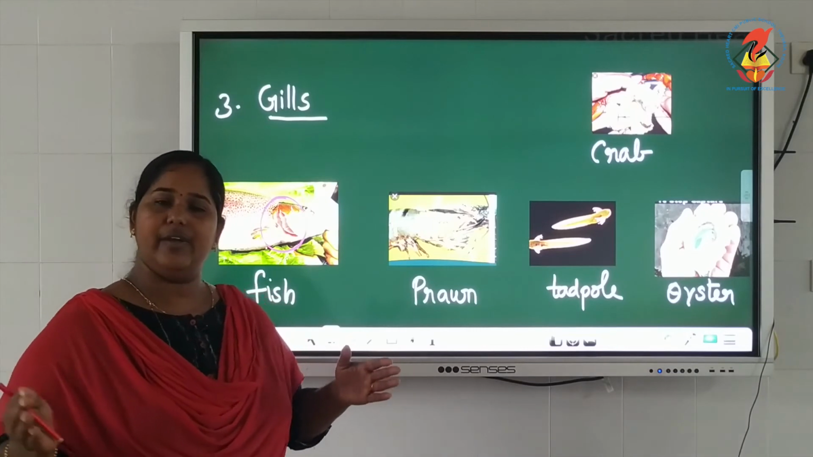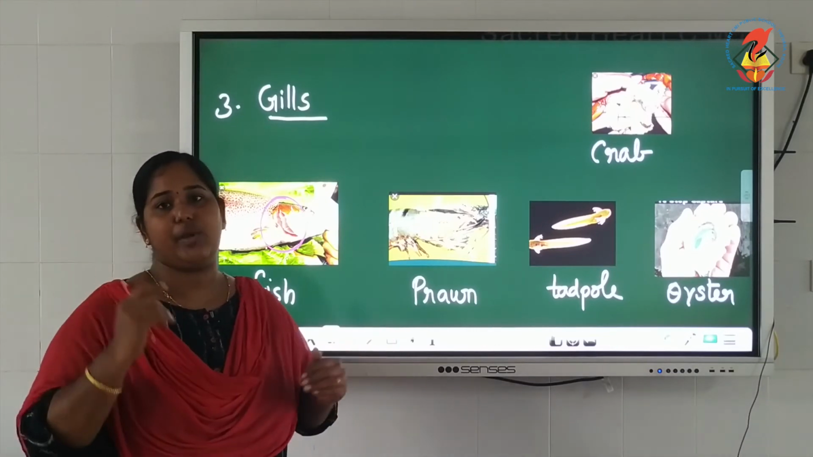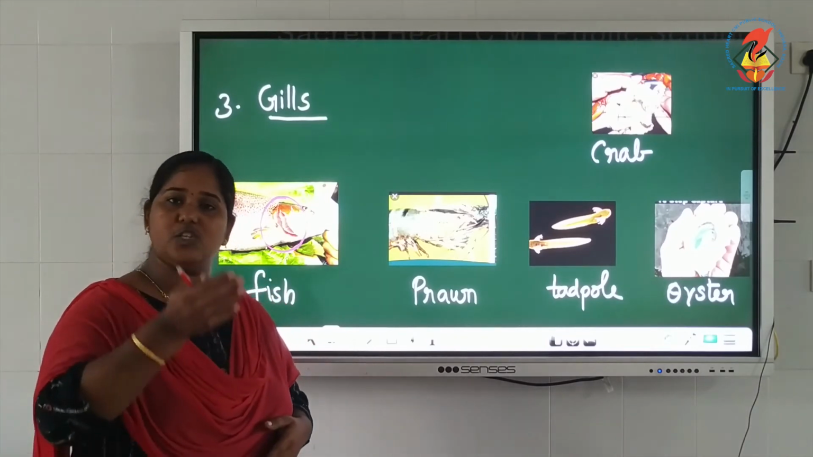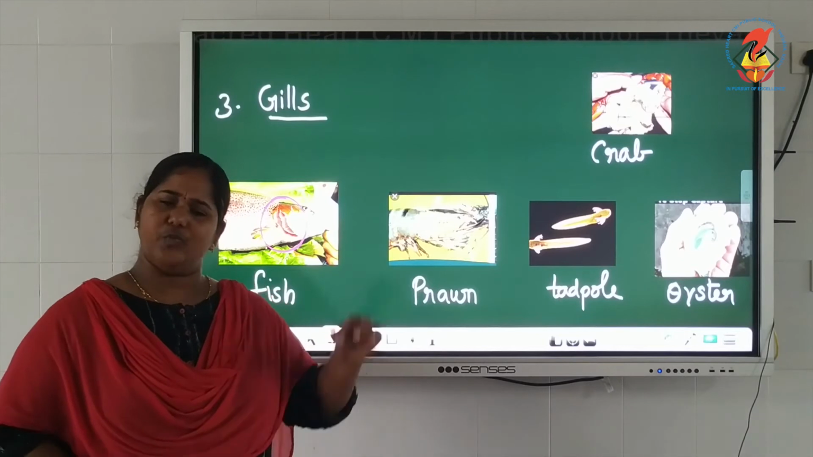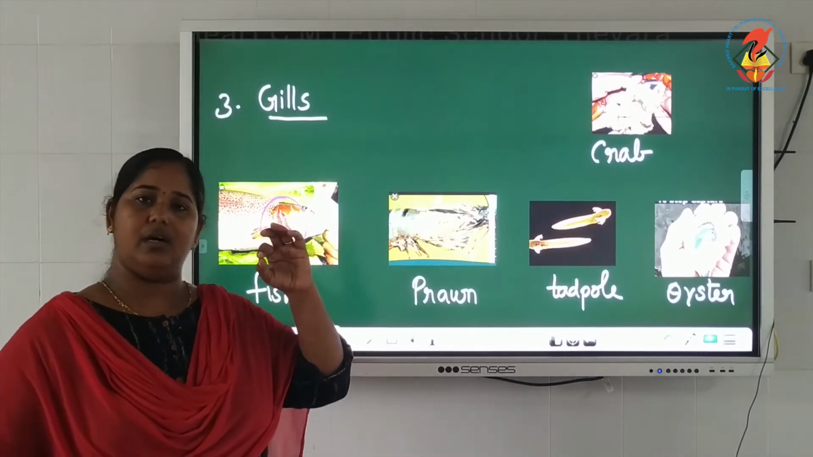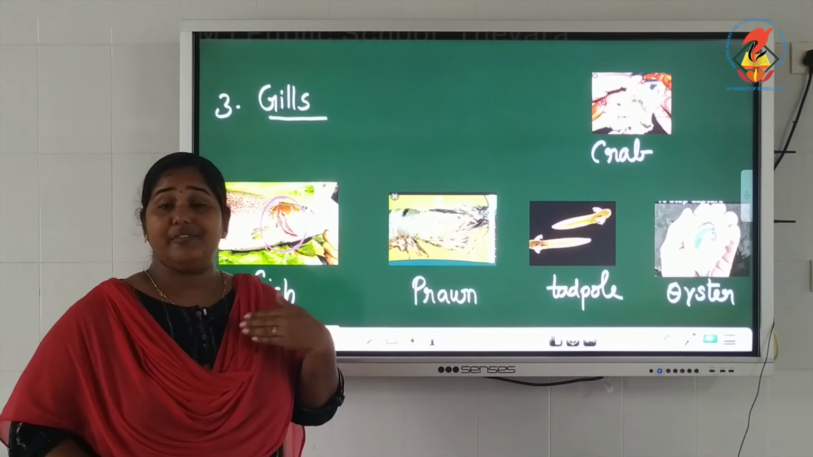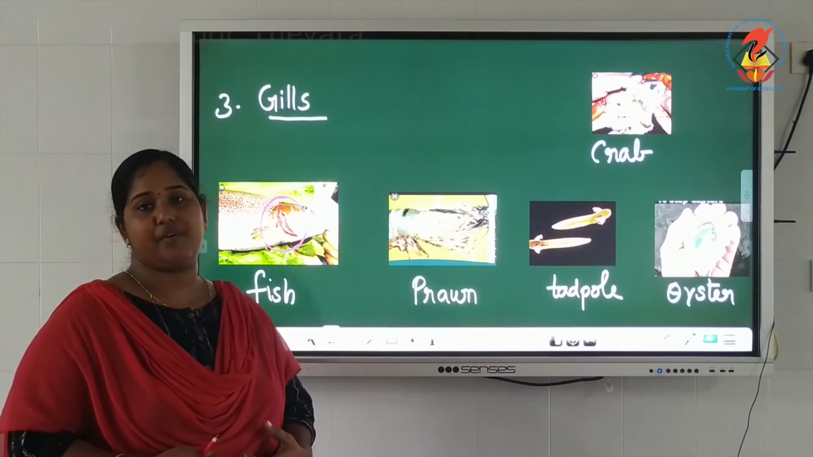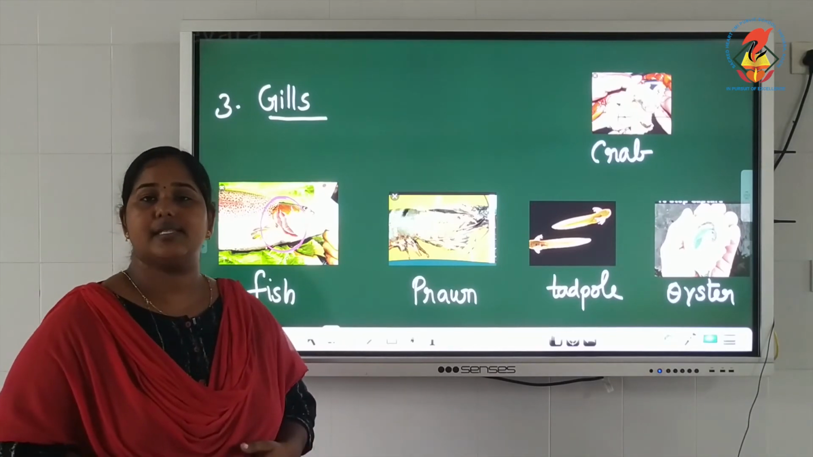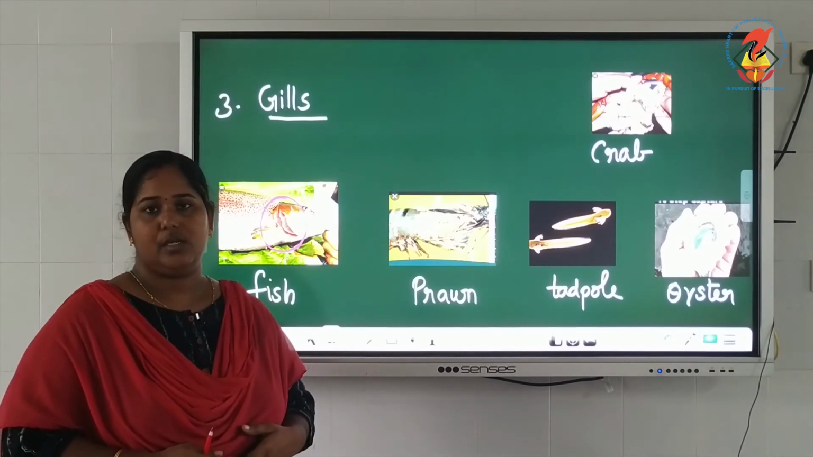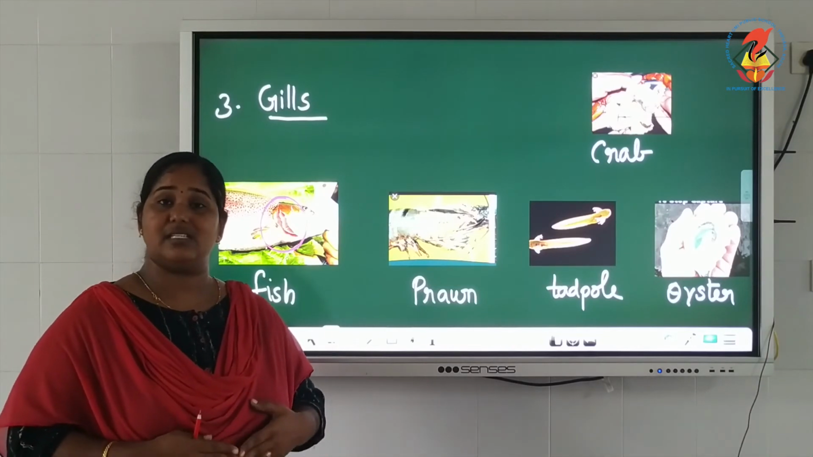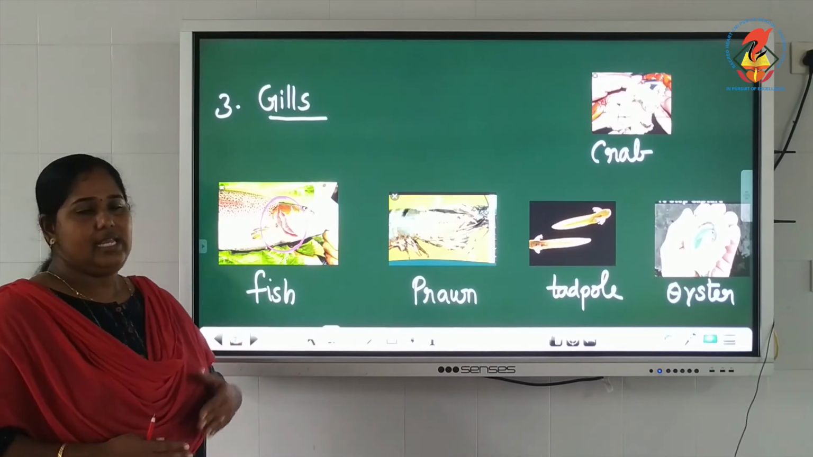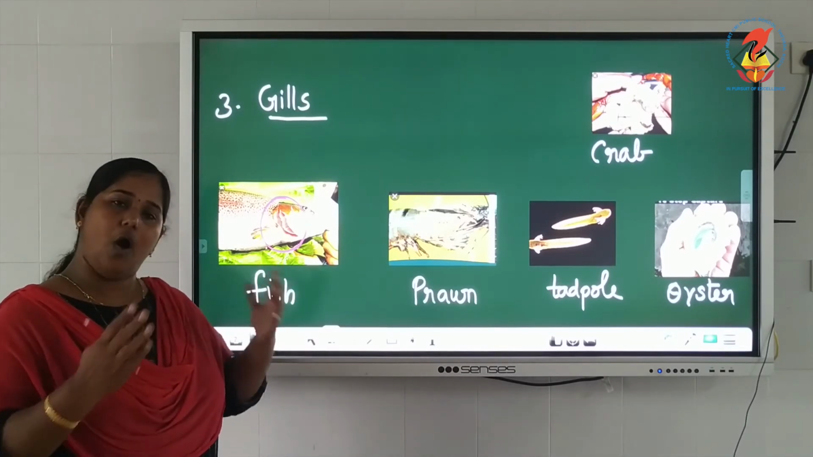The water comes as waves and touches the fish when it swims, and it will not wait for the gas to be exchanged. The water touches and goes, again it touches the gills and goes. So within that very small time, there is an exchange of gases taking place. That means the blood vessels in the gills absorb oxygen from water and give out carbon dioxide into the water. So this is how exchange of gases takes place through gills in fish. Gills work in the same manner for all other animals also.